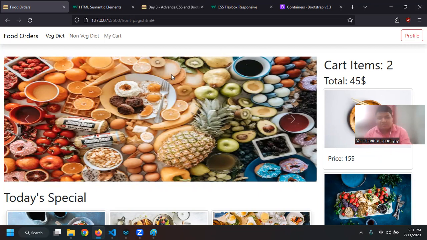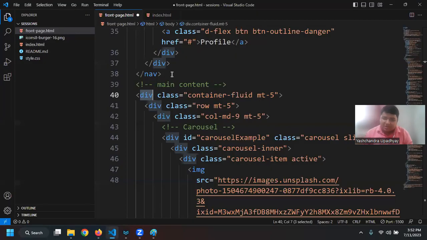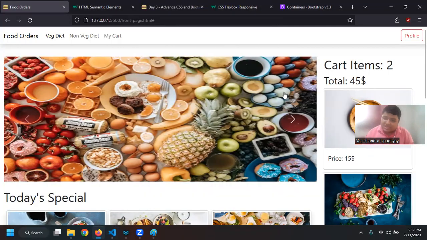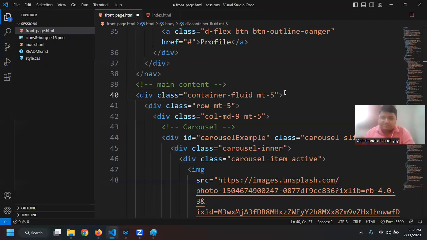So let us say I have this phone and I have my hand. If they are on different layers, then I can hover my hand over it without moving it. But if they are on the same layer and I push my hand, then the mobile will also move. Basically, that is the logic behind it. That is why we have margin top and we are applying 5. So margin top 5 will basically apply the most amount of margin. 4 is there, 2 is also there, and 1 is also there.